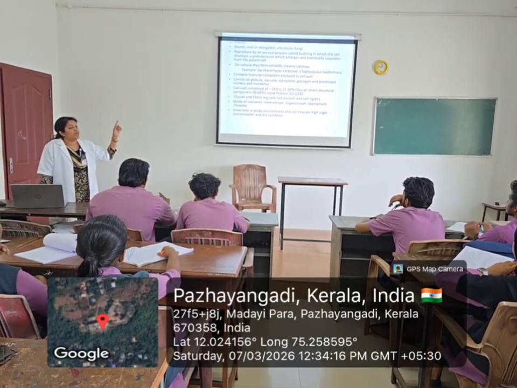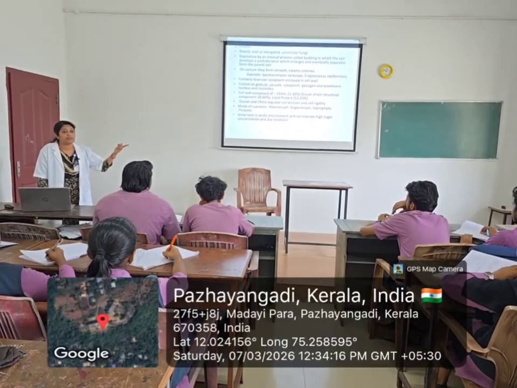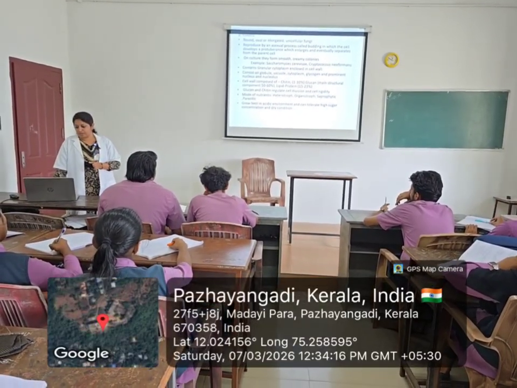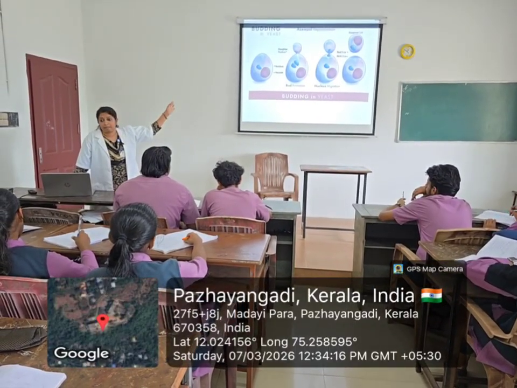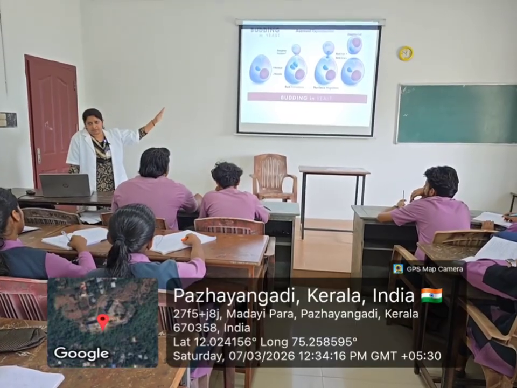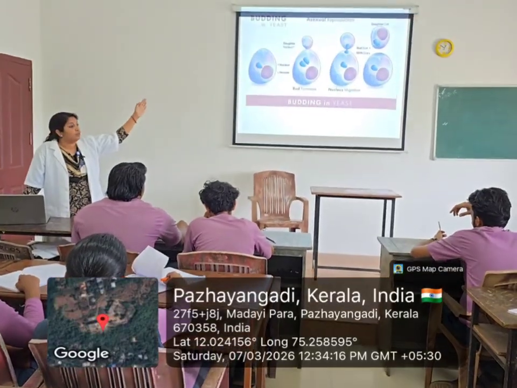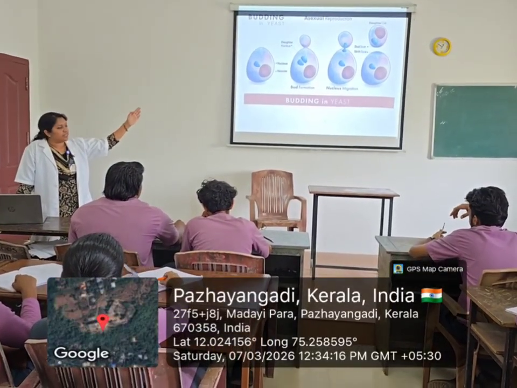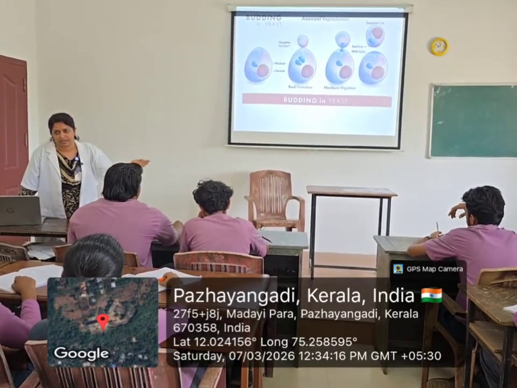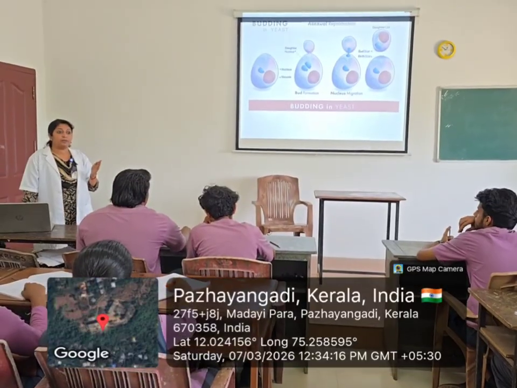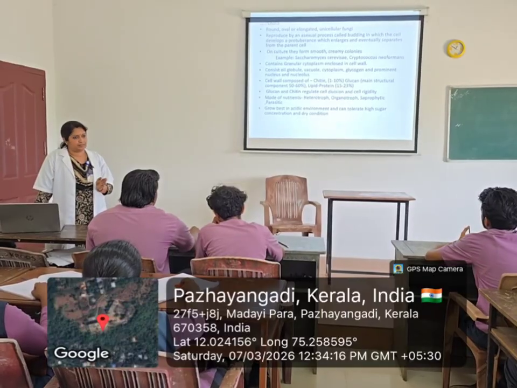And the second one is the yeast. Yeasts have a round, oval or elongated structure, and are usually reproduced by a simple budding process. Budding means, as you can see in the picture, yeast possess a round or oval shape. In the second picture you can see a protuberance forming at one end of the parent structure, and it continuously grows and finally the daughter cell gets detached from the parent cell. What do you call that process? Budding. So yeast follows simple budding for reproduction.